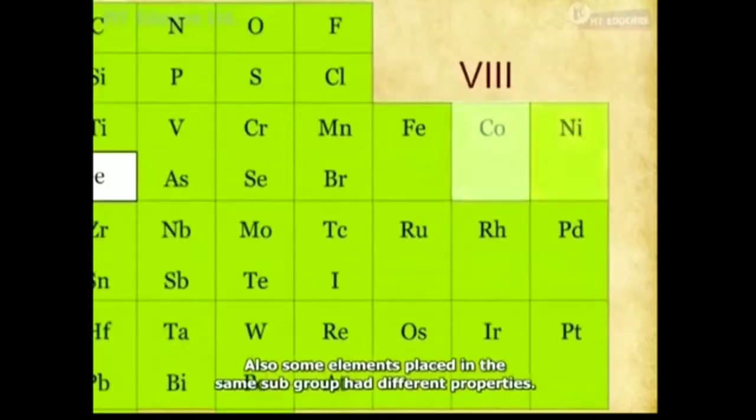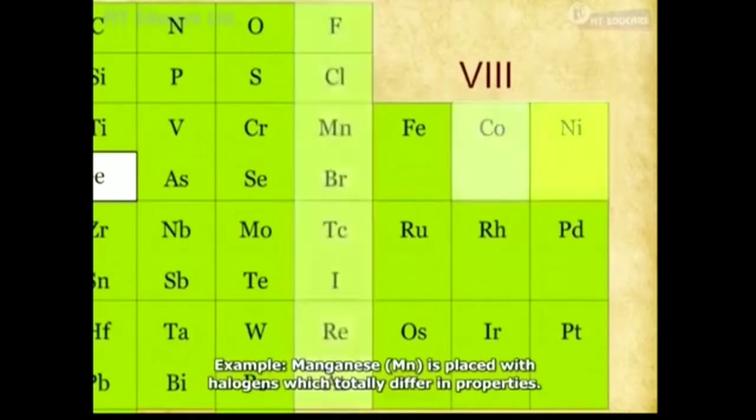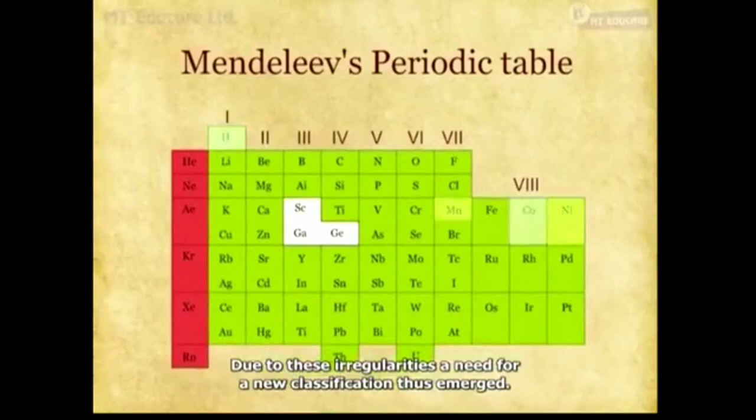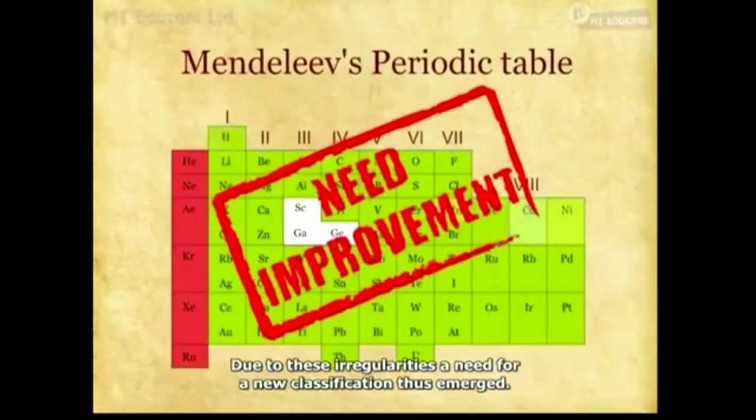Also, some elements placed in the same subgroup had different properties. For example, manganese, Mn, is placed with halogens, which totally differ in properties. Due to these irregularities, a need for a new classification emerged.